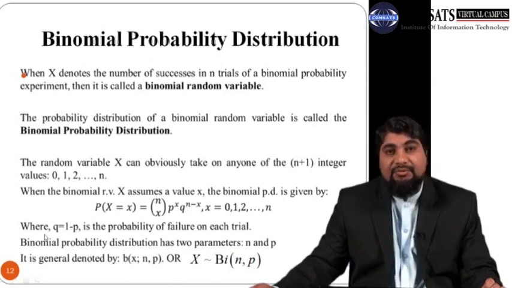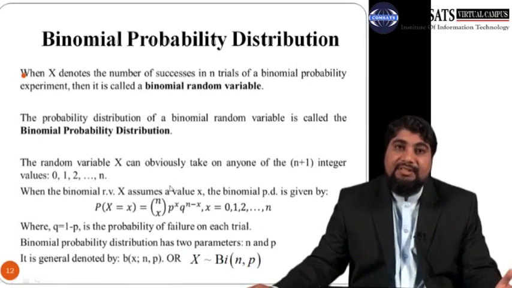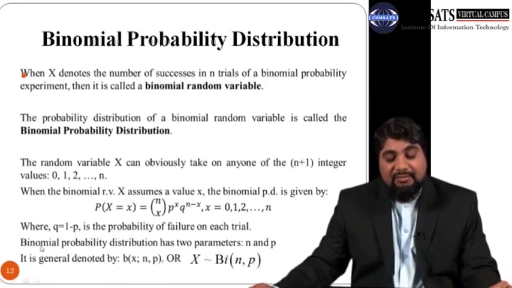Here q is 1 minus p, the probability of failure on each trial, and p is called the probability of success. So the binomial probability distribution has 2 parameters.